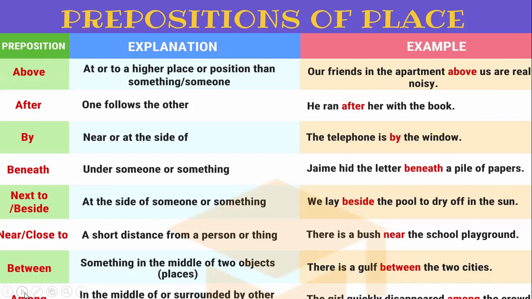Next is among, in the middle of or surrounded by other people or things. For example, the girl quickly disappeared among the crowd. So, crowd is a group of people. Here, for more than two, we use among.